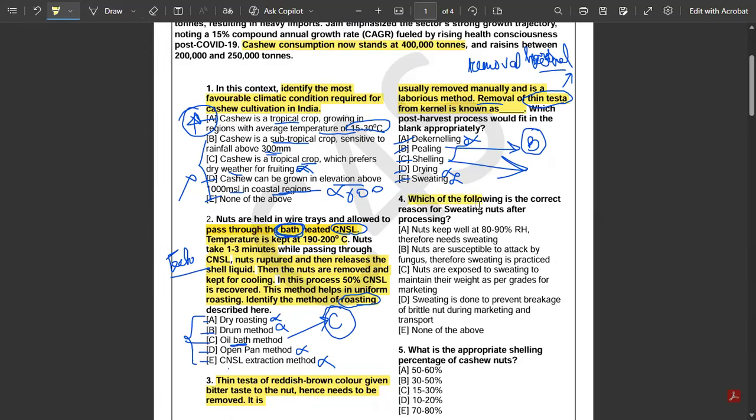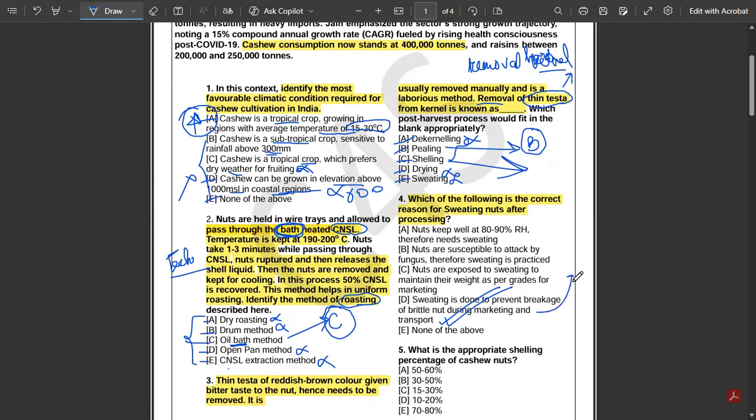Which of the following is the correct reason for sweating nuts after processing? So again, sweating is a post-harvest technology associated with cashew. So which of these is the correct objective for sweating? Nuts keep well at 80 to 90% relative humidity, therefore needs sweating. Option number B says nuts are susceptible to attack by fungus, therefore sweating is practiced. Option number C says nuts are exposed to sweating to maintain their weight as per grades for marketing. Option number D says sweating is done to prevent breakage of brittle nuts during marketing and transport. So option number D is the correct answer to this question.